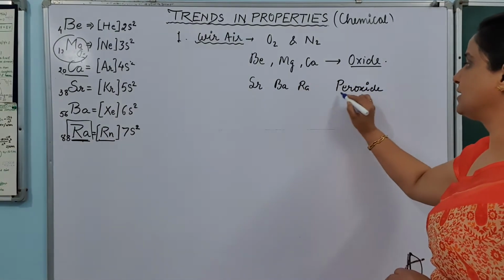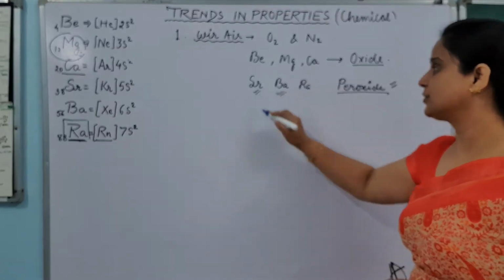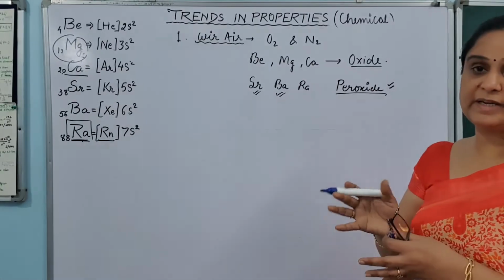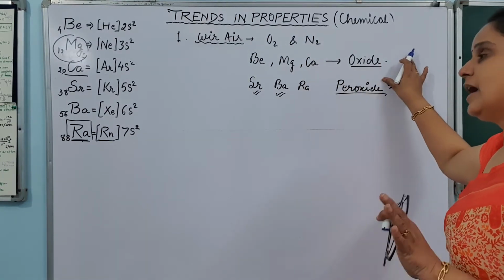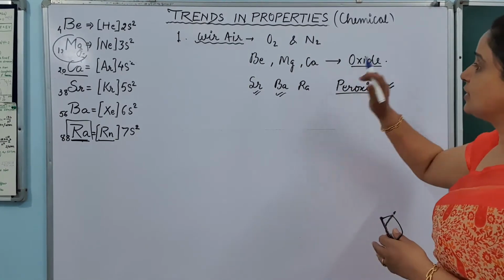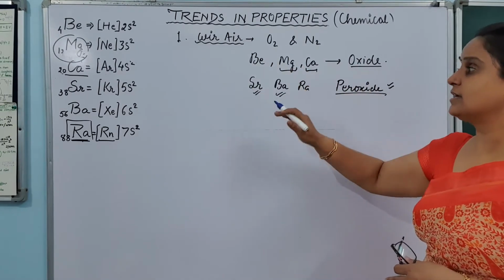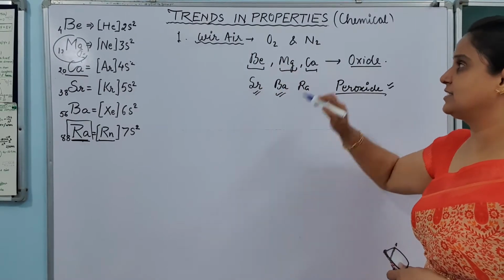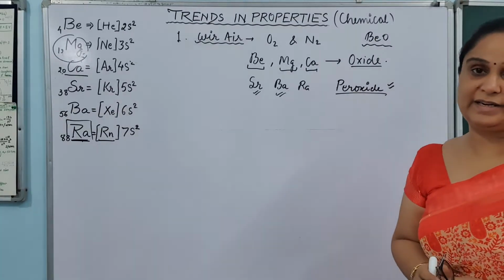This is peroxide major. So you will find that barium peroxide, strontium peroxide, most of the time the bigger elements form the peroxide, while smaller elements can form oxide. If I talk about the nature of their oxides, obviously magnesium and calcium oxides are ionic in nature, and this beryllium oxide, BeO, is amphoteric in nature.